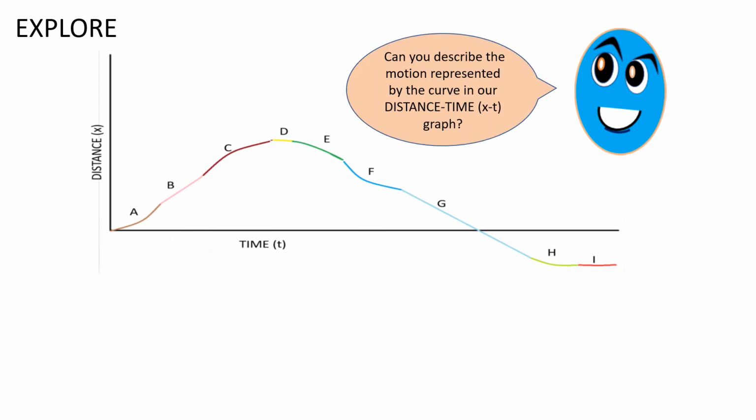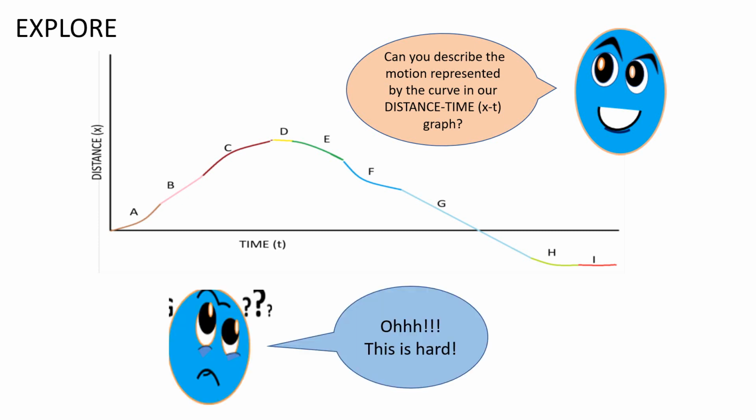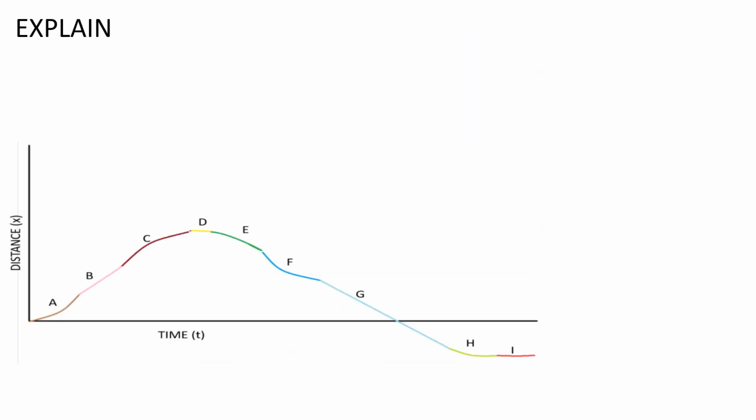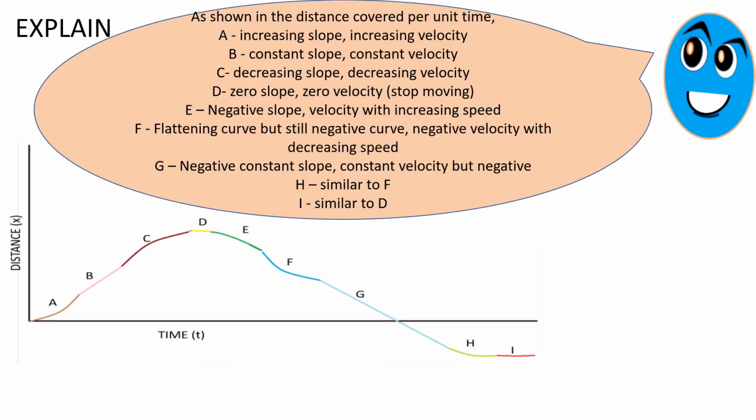Explore. Can you describe the motion represented by the curve in our distance-time graph? Oh, this is hard. Explain. As shown in the distance covered per unit time, A gives an increasing slope, increasing velocity.